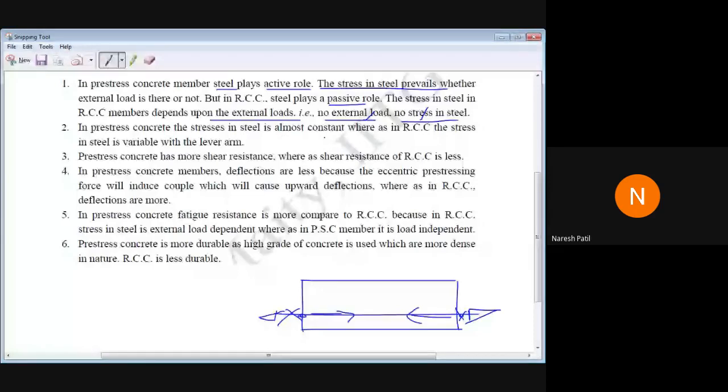Whereas in RCC, the stress in steel varies with lever arm. Can anyone explain this? Can anyone explain?